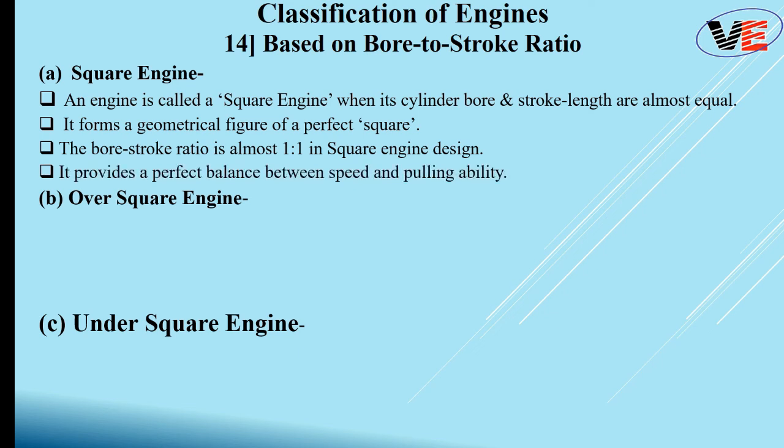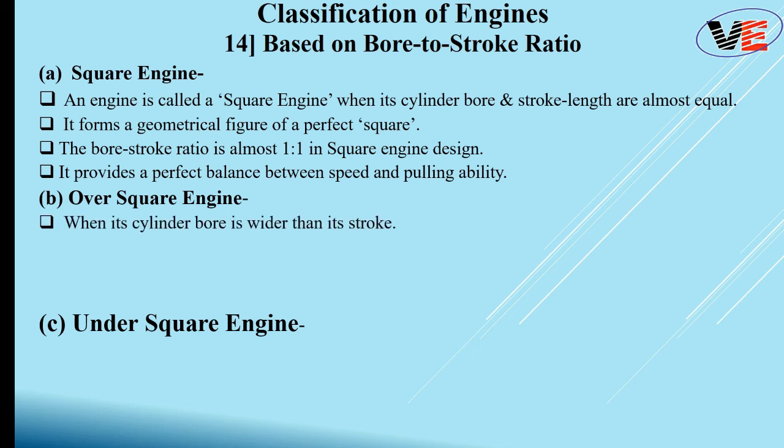So it provides the perfect balance between speed and pulling ability. This arrangement of square engine is generally used by Mercedes. You will observe this arrangement in North America and European countries. Toyota 2JZ and Suzuki AX100 are examples of the square engine.